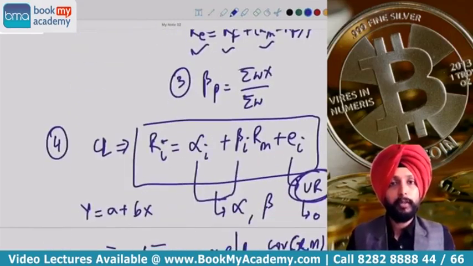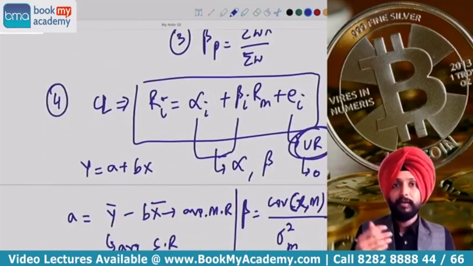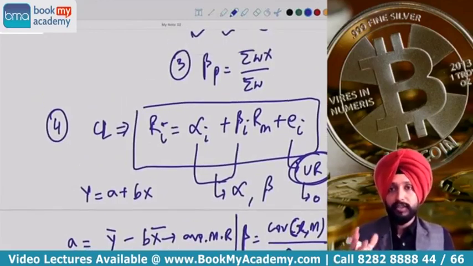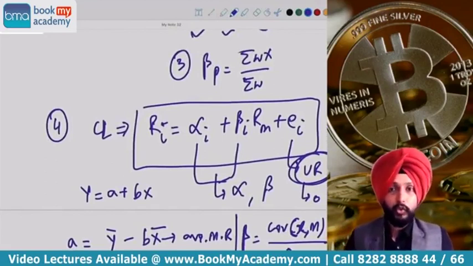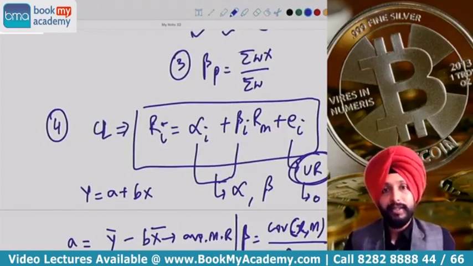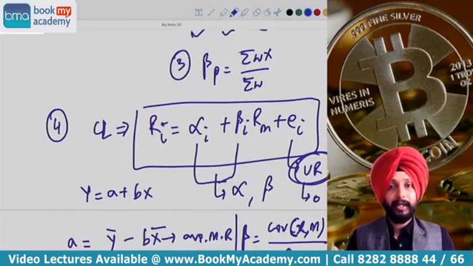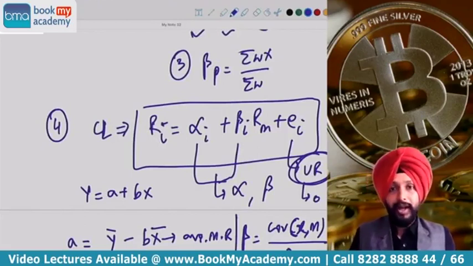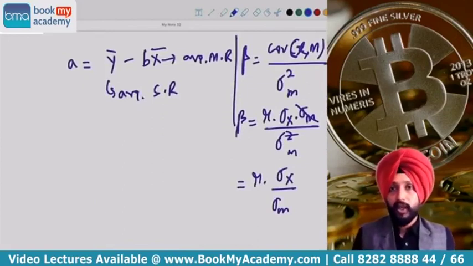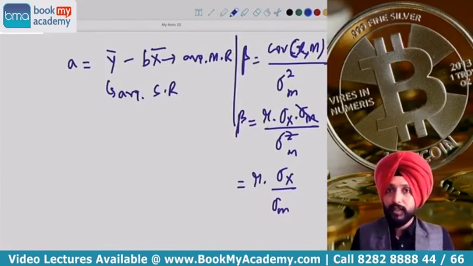Beta of the portfolio can be calculated as a weighted average beta, which is summation wx divided by summation w. W is the weights which is given to the market value of investment in each stock. And lastly, I told you we can use the characteristic line, which is alpha i plus beta i rm plus Ei, where alpha is the intercept, beta is the slope of the equation, and you know what beta represents. So alpha and beta formulas are written. Alpha is y bar minus b into x bar. Beta is covariance of stock with market divided by variance of the market.